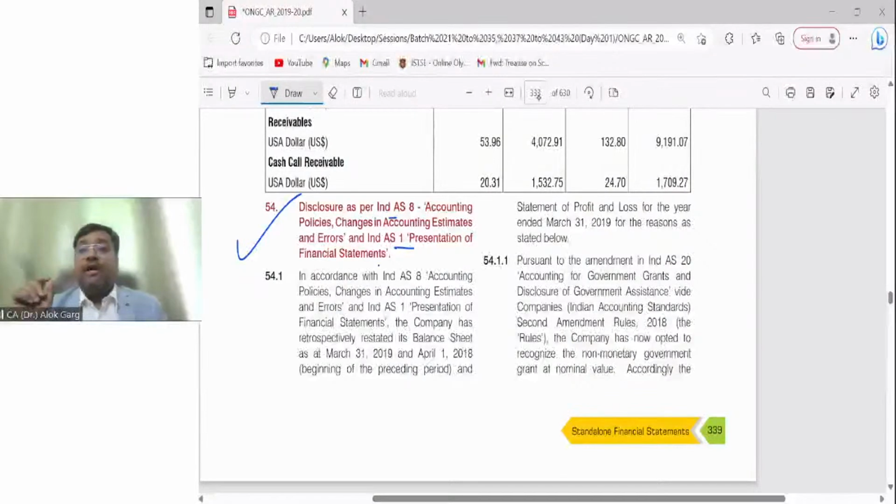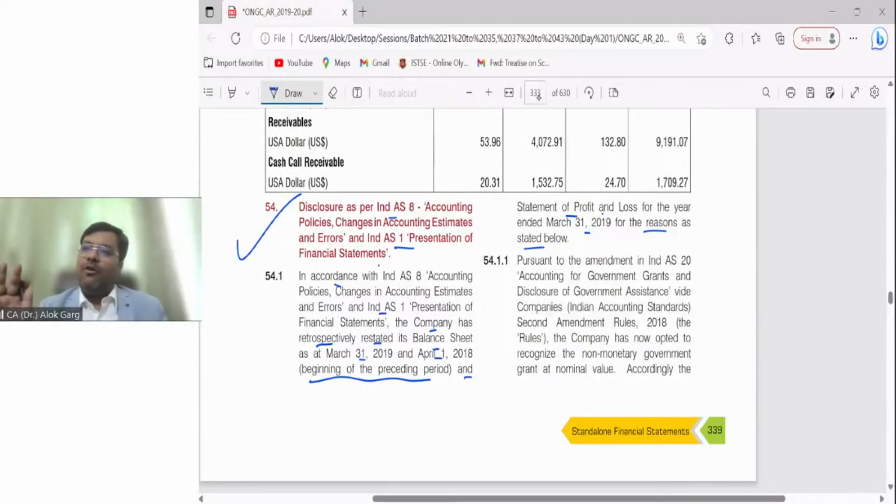I am showing you one of the public sector undertaking annual reports, which is ONGC Limited. In accordance with Ind AS 8 and Ind AS 1, the company has retrospectively restated its balance sheet as at 31st March 19 and 1st April 18, which is beginning of the comparative period, and statement of profit and loss for the year ended 31st March 19 for the reason as mentioned below. Why they have restated the last year balance sheet, P&L, cash flow, and why they have given the third balance sheet? Because they have retrospectively changed the accounting policy of government grant, right?